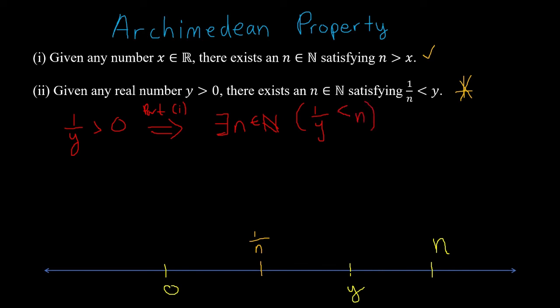Our natural number is greater than 1 over y. To prove the statement, we just have to take the reciprocal of both sides. y is going to be greater than 1 over n, and we are done.